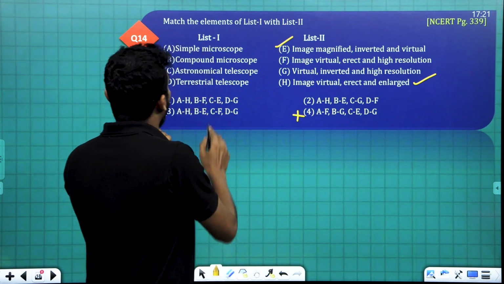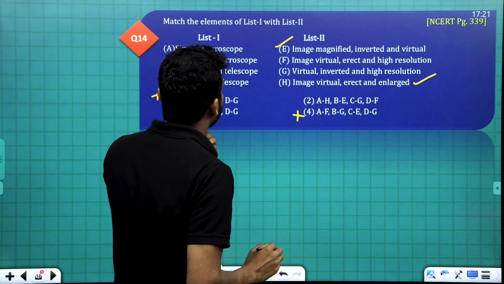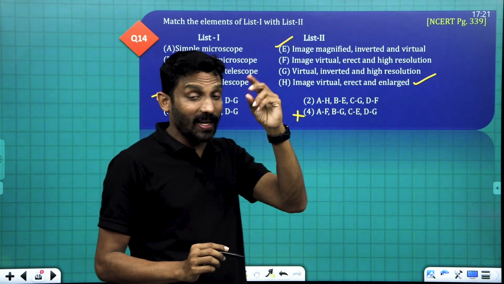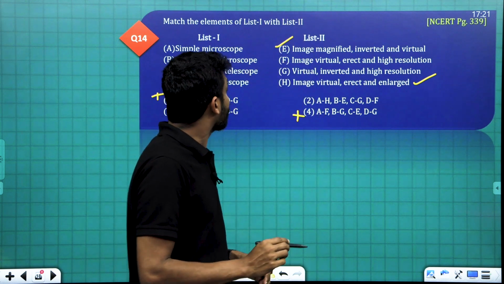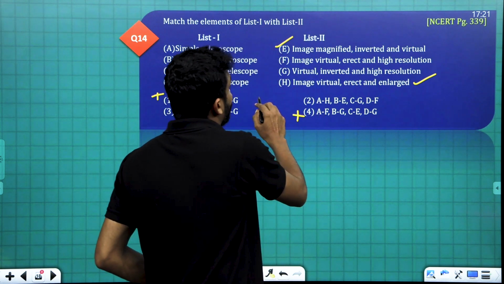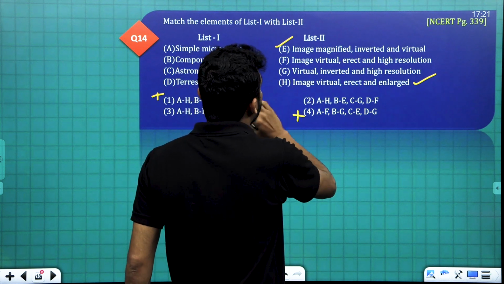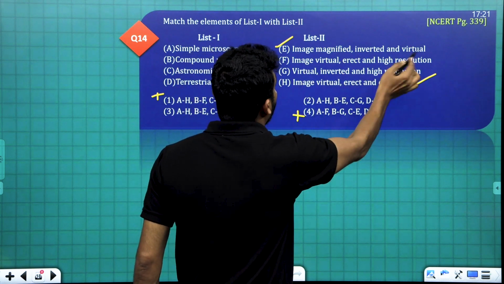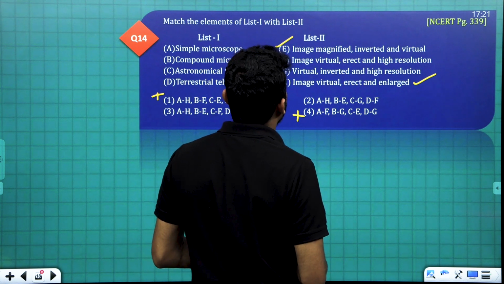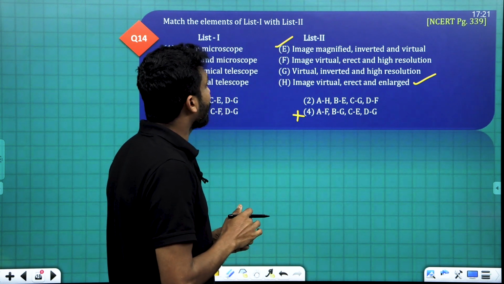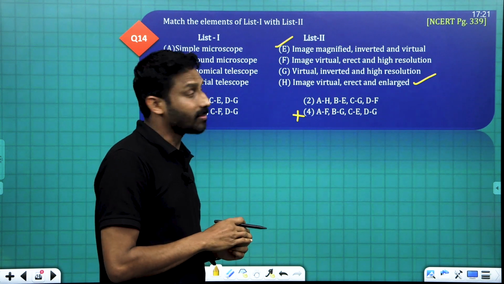See, astronomical telescope. Astronomical telescope means we are observing distant objects like stars. If image is virtual, erect and high resolution, it is incorrect.